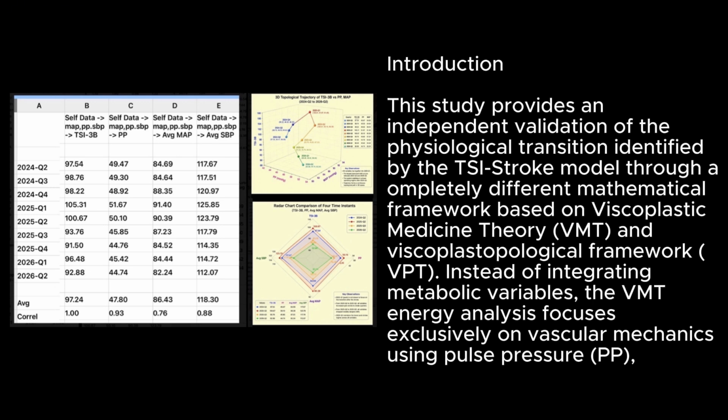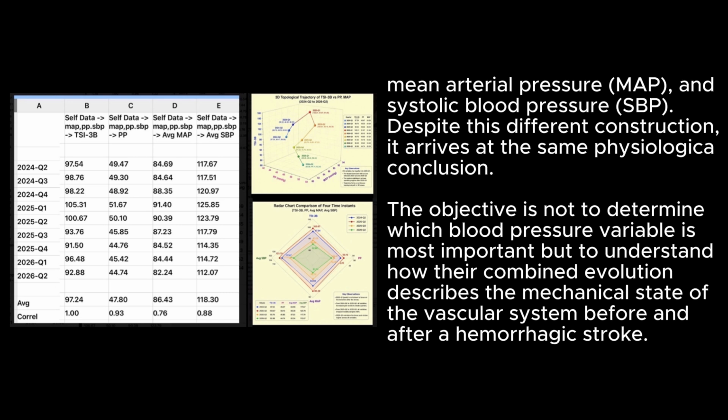Introduction. This study provides an independent validation of the physiological transition identified by the TSI Stroke model through a completely different mathematical framework based on Viscoplastic Medicine Theory (VMT) and viscoplastopological framework (VPT), instead of integrating metabolic variables. The VMT energy analysis focuses exclusively on vascular mechanics using pulse pressure (PP), mean arterial pressure (MAP), and systolic blood pressure (SBP). Despite this different construction, it arrives at the same physiological conclusion.